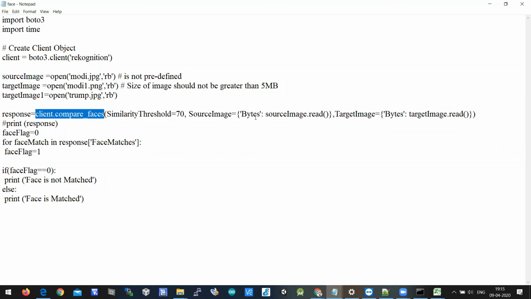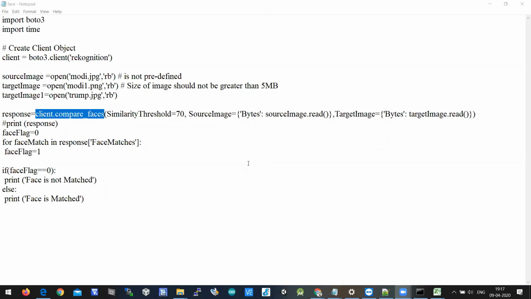Based on this logic, you can build any kind of face recognition system, something like a locker using face recognition, or you can put up a face recognition door. You can have any kind of application for face recognition here by using simple 5-6 lines. That's all about face recognition. It's very simple. When you have AWS with you, you can simply compare faces. You can use a function called compare_faces, and you can do that.